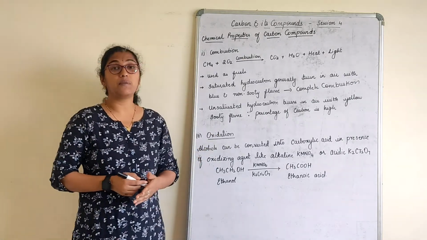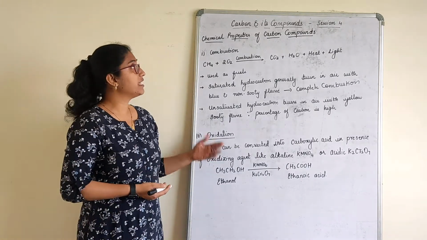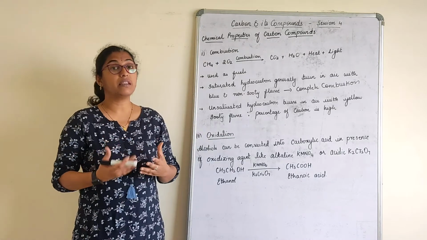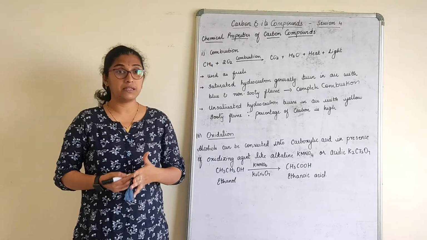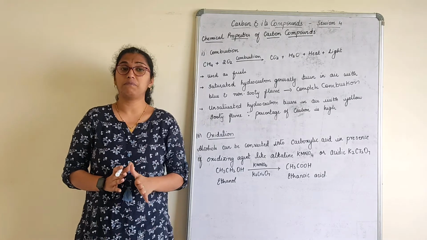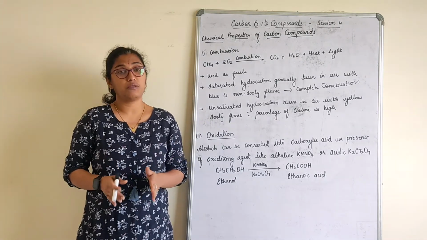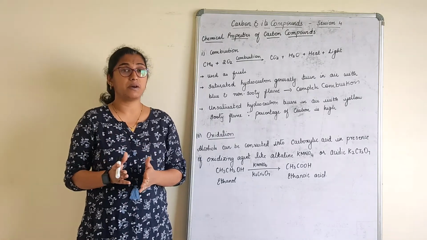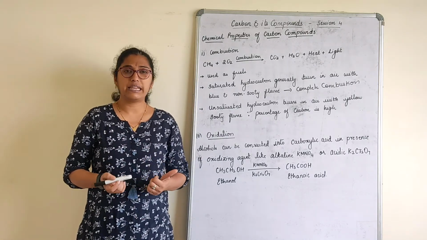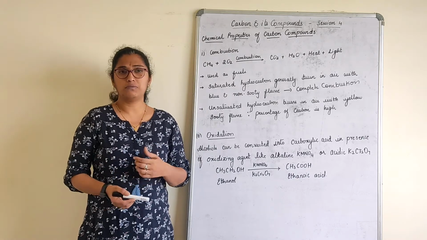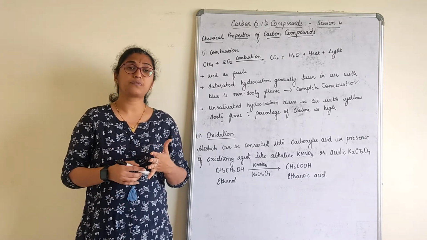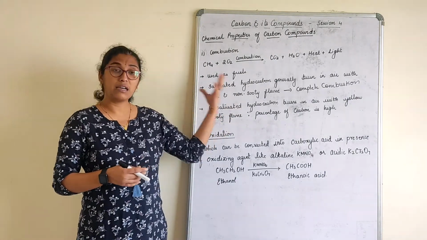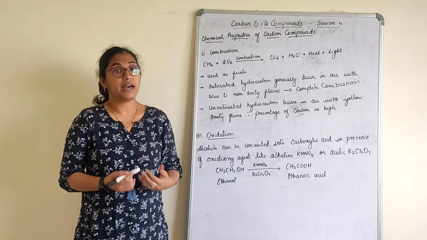The next topic is chemical properties of carbon compounds. Rather, I can also call these the important chemical reactions with respect to carbon compounds. Basically, all carbon compounds are very good fuels because they burn efficiently, producing an enormous amount of heat and light. For example, LPG, what we use at home, that is methane, isobutane, these are the different forms of carbon compounds that we use as fuel.